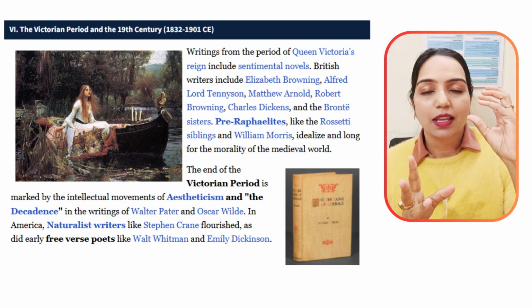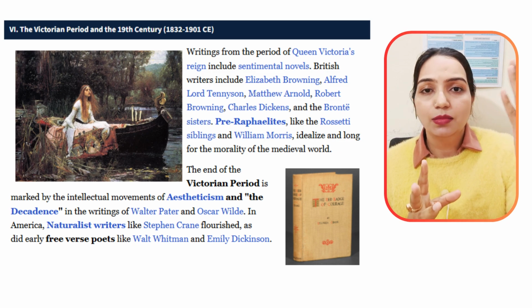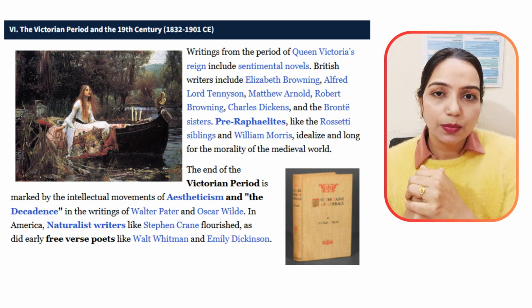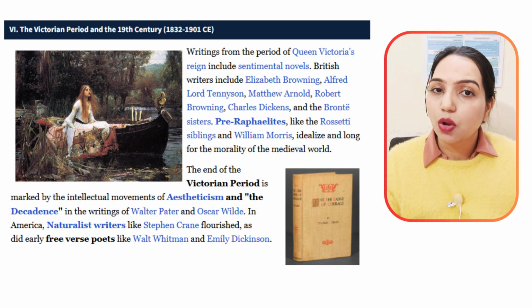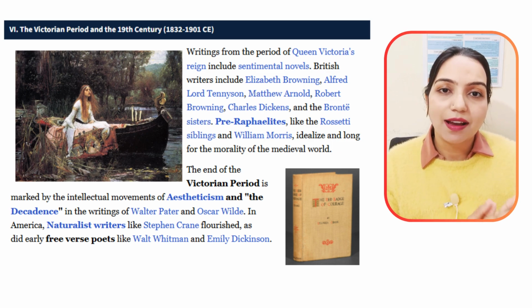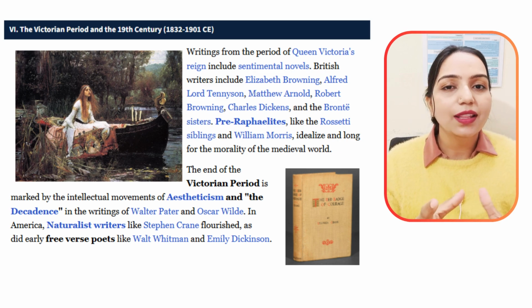If there are some people who are rich, they were extremely rich, and the poor were extremely poor. By the end of the Victorian era, we saw another great novelist, Thomas Hardy, who gave us a lot of famous works like Tess of the d'Urbervilles, Jude the Obscure, and others.